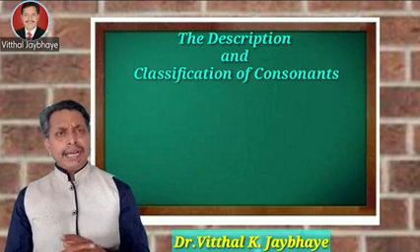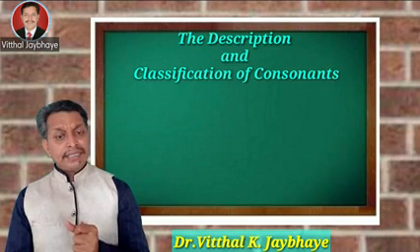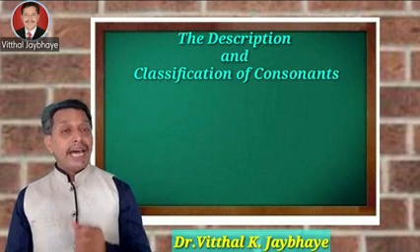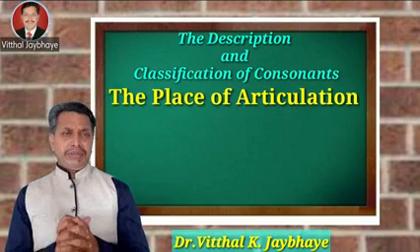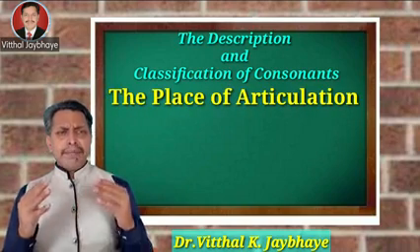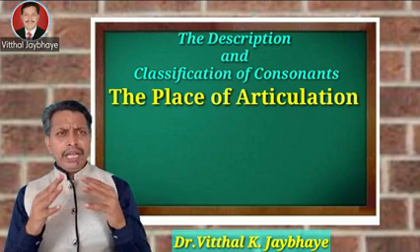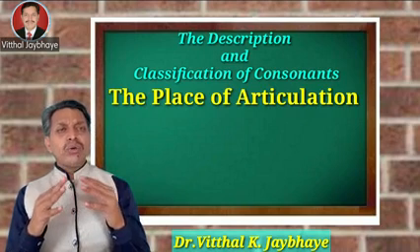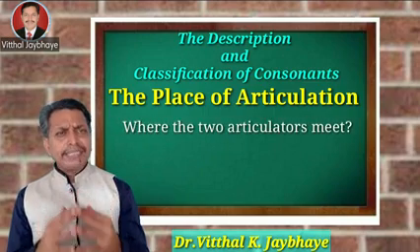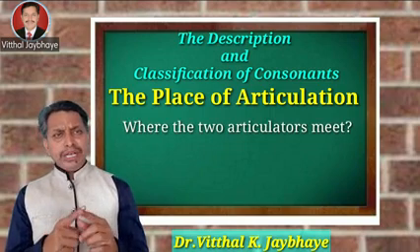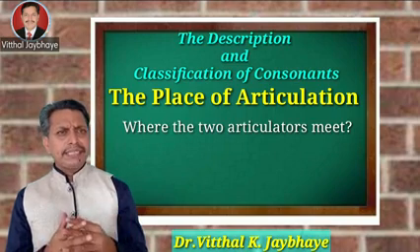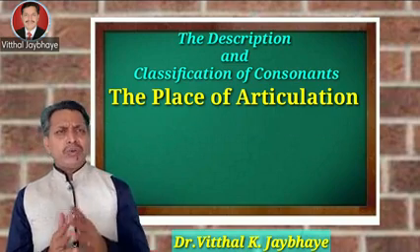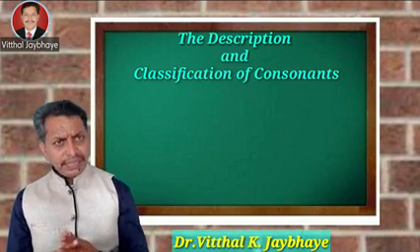Criterion number 5 is: at what point does the articulation take place? It is called the place of articulation. The place of articulation means the meeting place, where the 2 articulators meet. On that basis we find the place of articulation, because there are various places of articulation. So on this basis we can distinguish or classify the consonants.